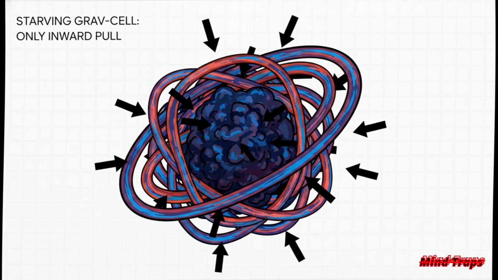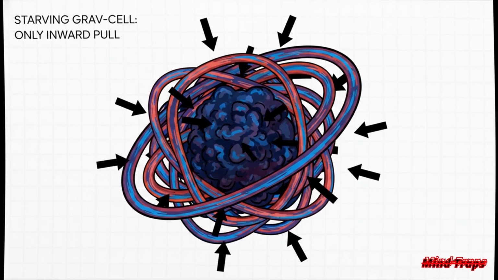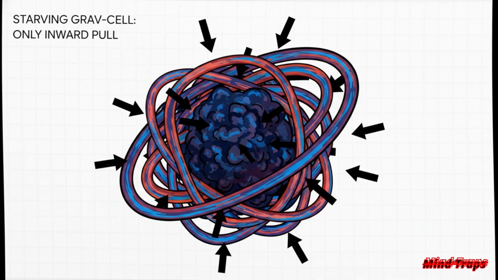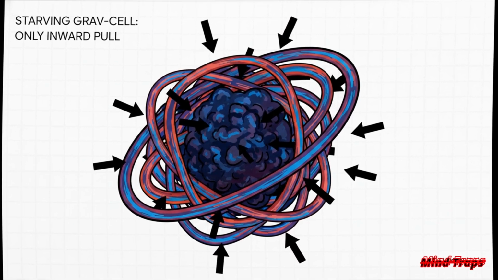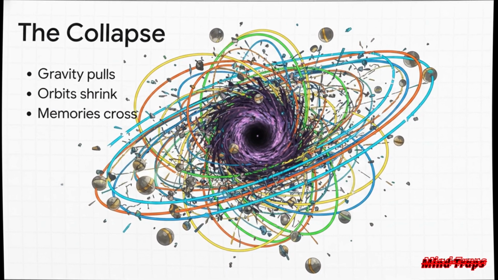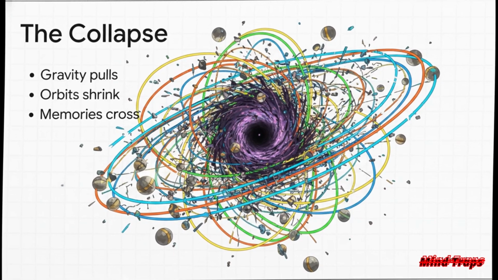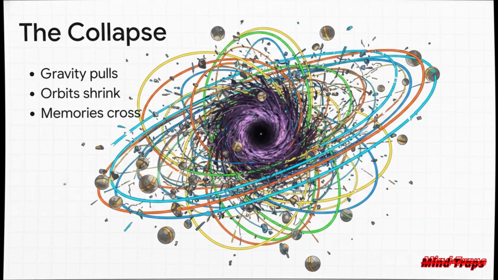But what happens when a Grav-Cell starves? In our chemical world, a dying organism decays, slowly giving its atoms back to the environment as chemical bonds break down. But in this incredibly dense environment, gravity doesn't unravel. Gravity only pulls. When an organism simply cannot find wild momentum to consume, the merciless laws of relativity take full control. With unreplenished momentum, those beautifully synchronized orbits begin to relentlessly shrink.